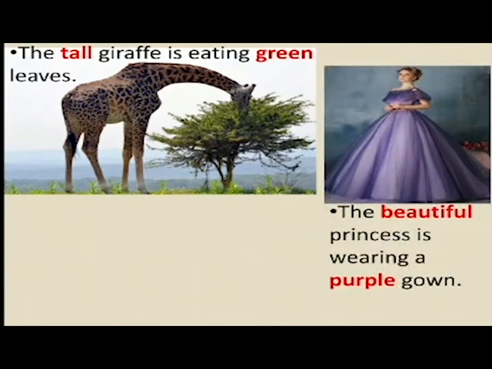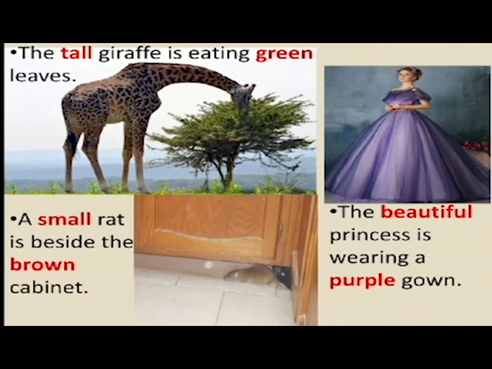The beautiful princess is wearing a purple gown. Here the word beautiful is describing the princess, that she is lovely, she is pretty, she is beautiful. And about her gown, the word purple is describing the gown.